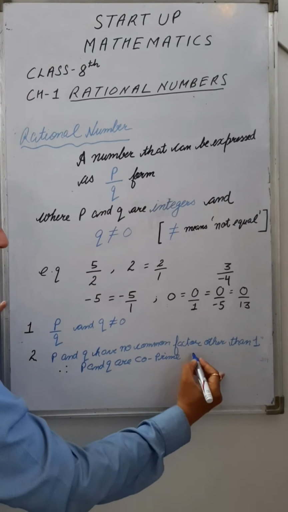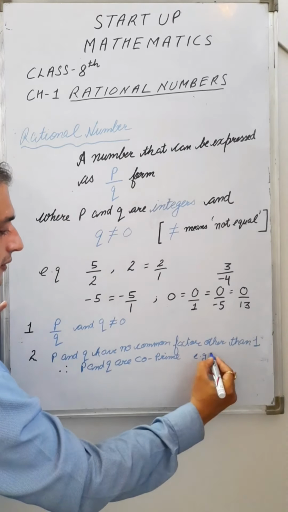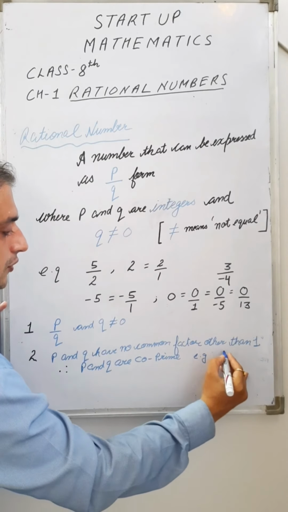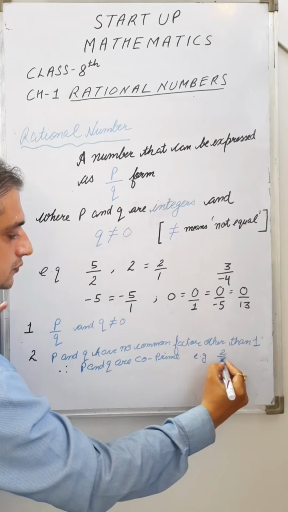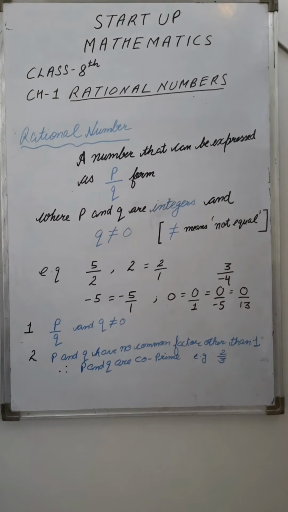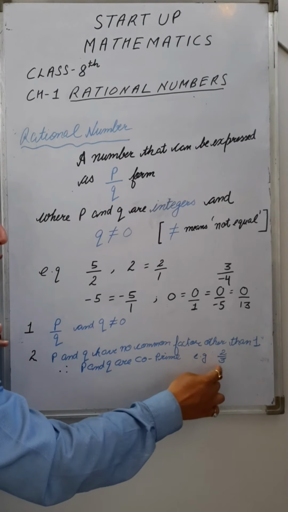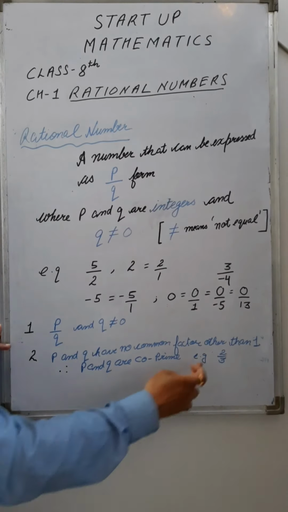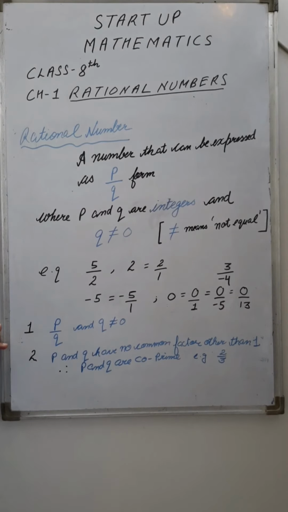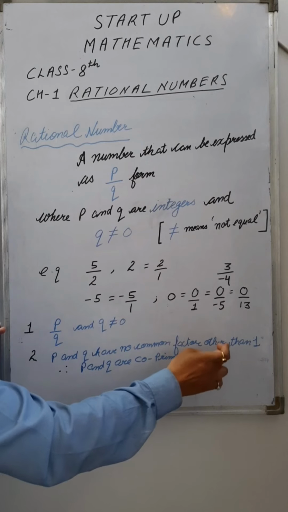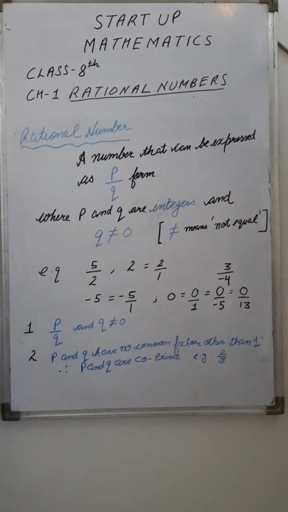Example, a simple example, 2/3. It is of the form p/q. Hence, it is a rational number, and both these integers, which are positive integers, have only one as their common factor, because 2 and 3 are only divisible by their common factor, that is 1. Right? So this is the second one.